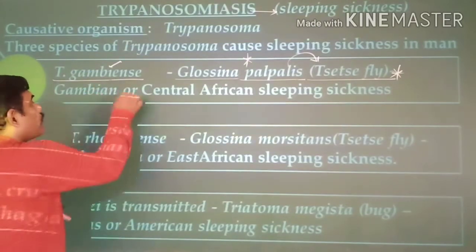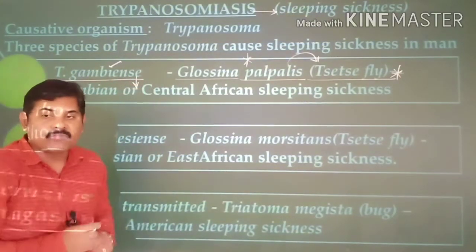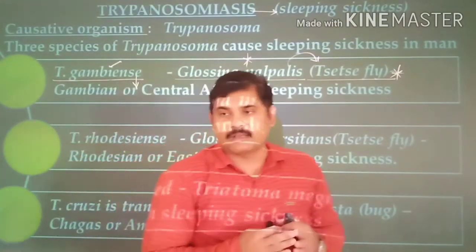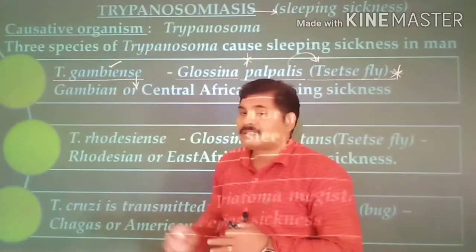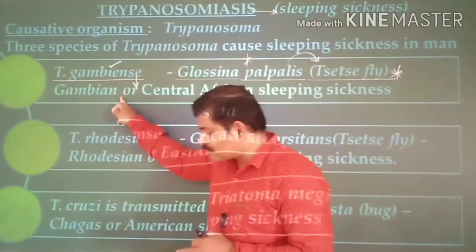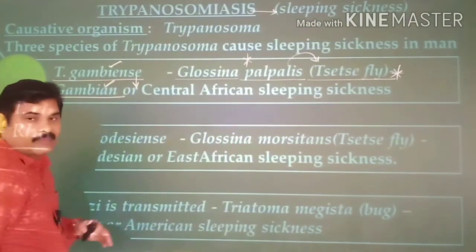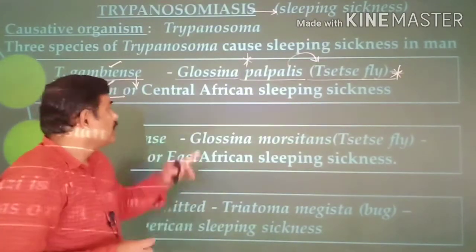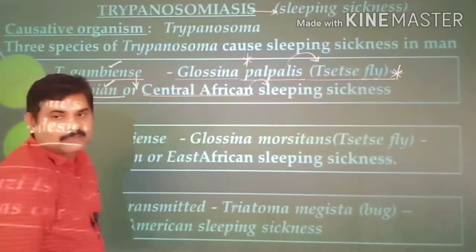This Trypanosoma gambiense causes a disease known as Gambian disease or Gambian fever. Since the species name is gambiense, the disease is also given the name Gambian disease. This particularly occurs in Central Africa, right? The Central African sleeping sickness.